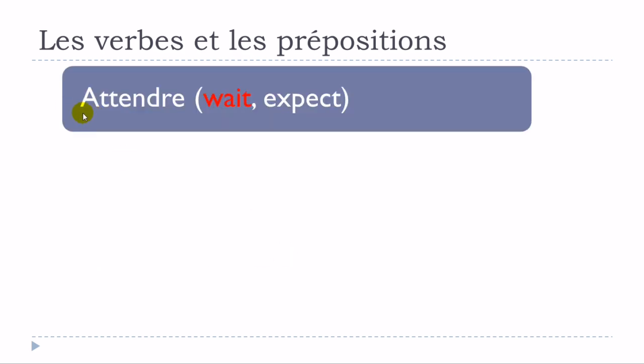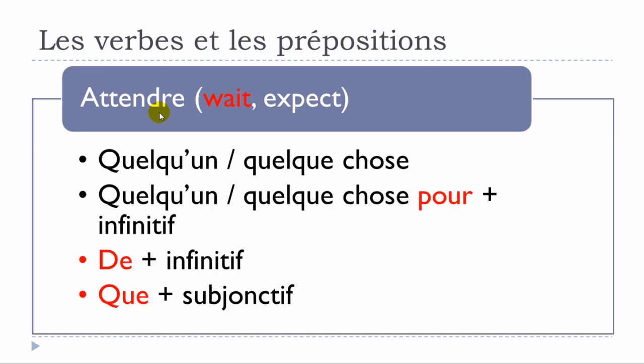Let's see now the verb attendre. Attendre, and then same thing. So it could be, the first meaning would be to wait. Okay, but then we've got this expect meaning as well, so we'll see that right after, but then now it's only connected to wait. First structure, attendre quelqu'un or quelque chose. Okay, so you can see no preposition here. Attendre quelqu'un, attendre quelque chose.